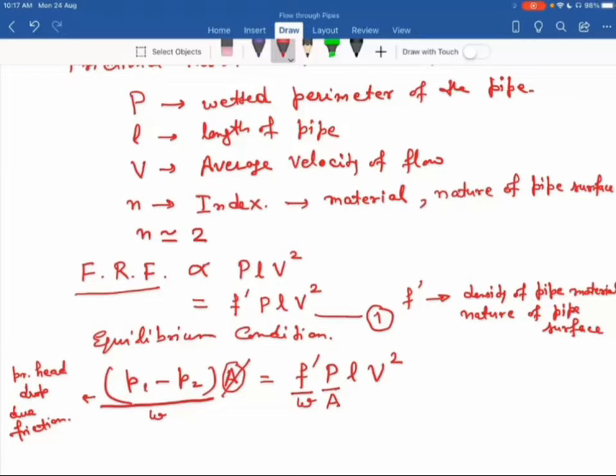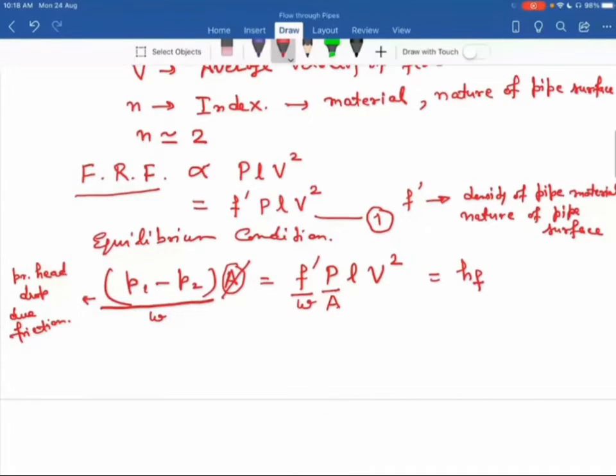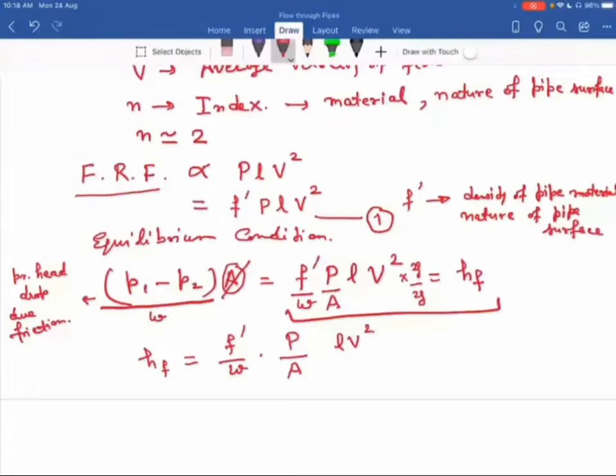And we can write this as equal to HF. So HF is the pressure head drop due to friction. So I write this HF again as F dash by W into P by A. Now I do one more thing. I multiply this term by 2G and divide by 2G. So I write it as L V square divided by 2G. So I combine the 2G term over here.